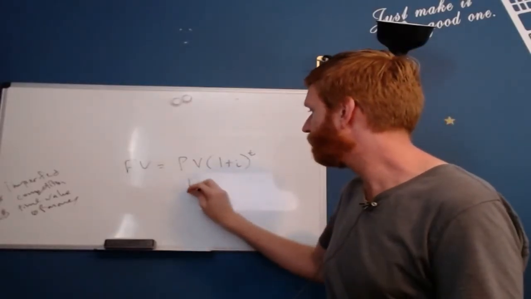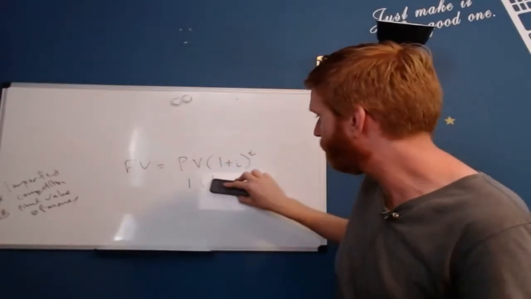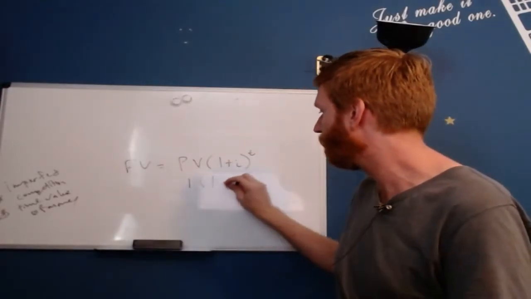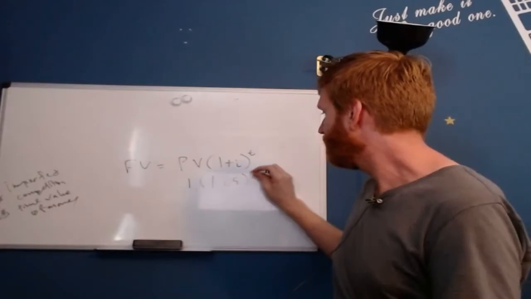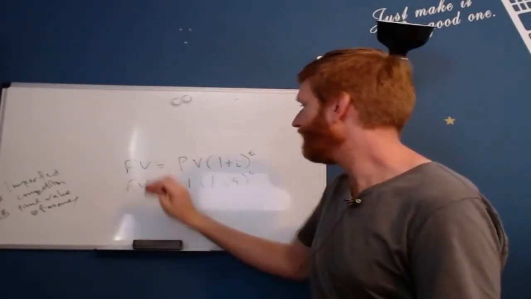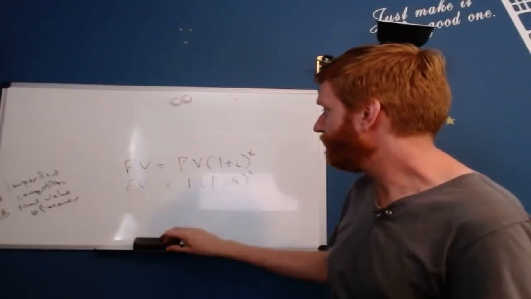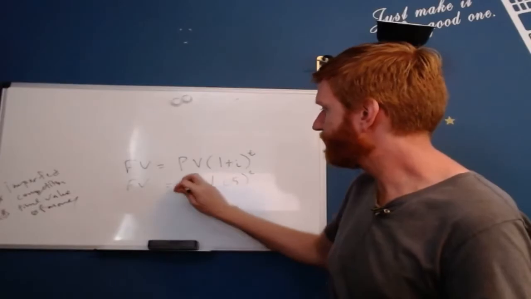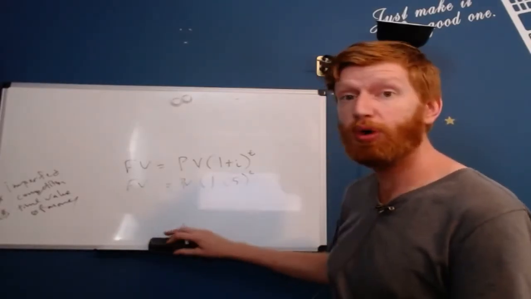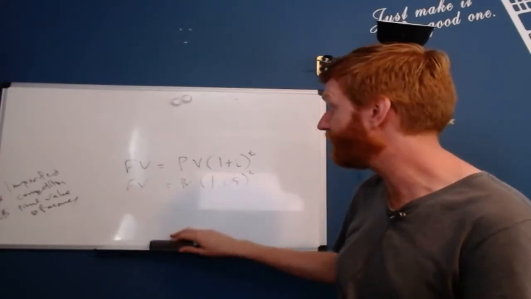So we're saying $1 million times 1 plus 0.05, which is really just 1.05 to the power of T. This is our future value. What we really want to know is what is the present value. And so in this case, instead of a present value of 1, we want to know how much do we need now to get $1 million in a year.